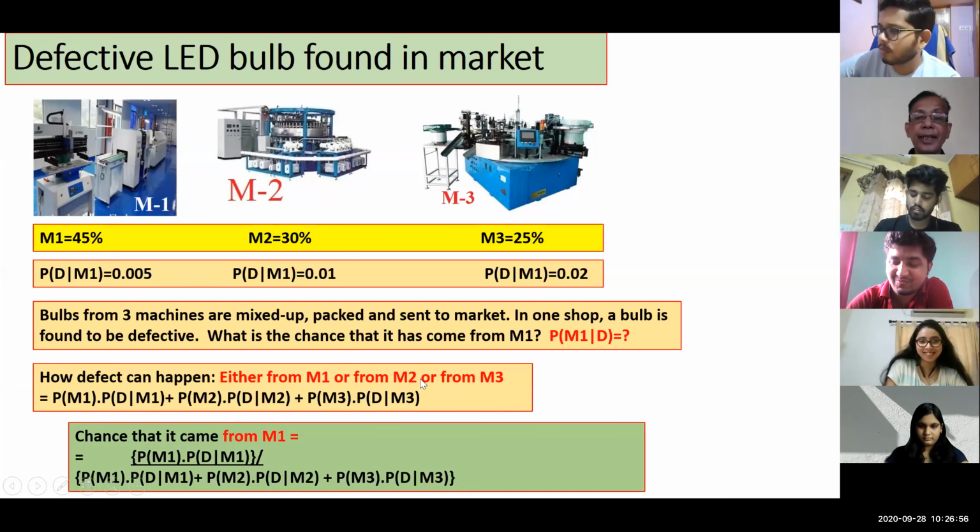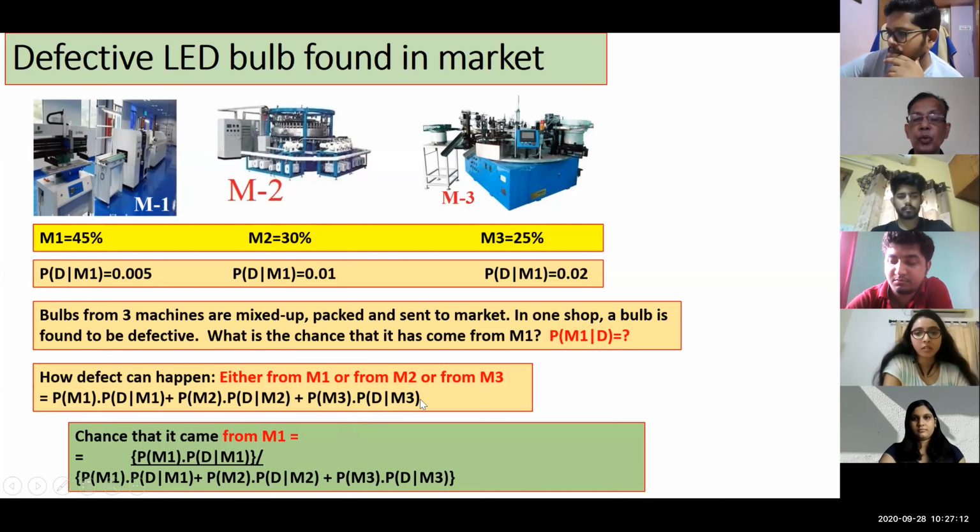Suppose we are to find what is the chance it is done by machine 2. There will be a minor change in the formula. Think it over. What is the chance of getting it from machine 1? If you want to find what is the chance it is from machine 2, what will be the probability? There is a minor change in the numerator only. The divisor will remain the same. Not getting?